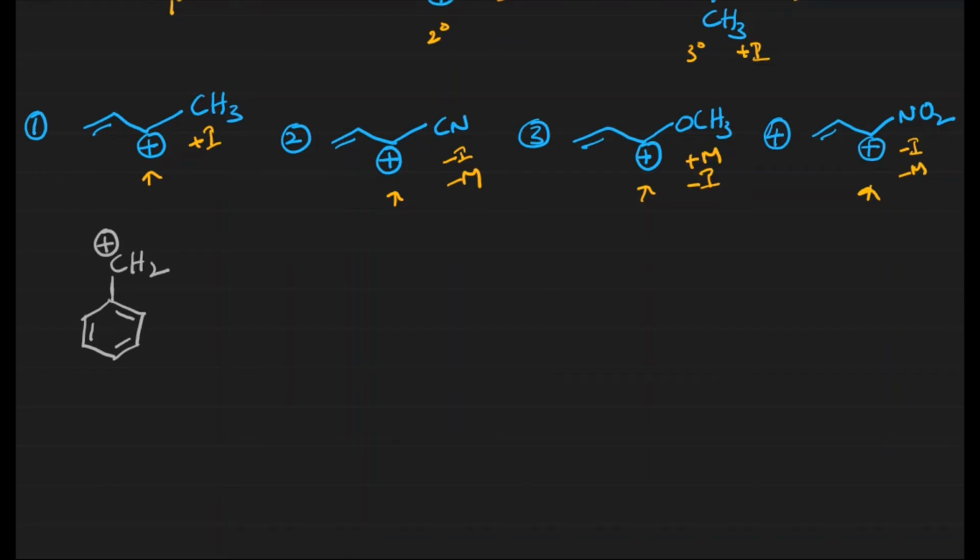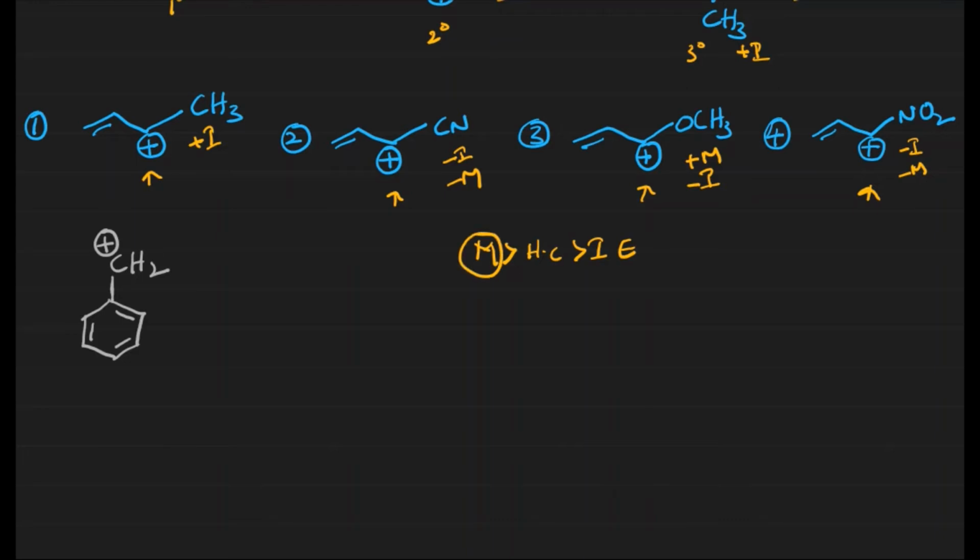Okay, now what is the stability order? Generally we can see inductive effect and mesomeric effect together, right? Whenever these two effects exist together, what do we have to consider? Mesomeric effect is always the first consideration, followed by hyperconjugation, followed by inductive effect. Based on this, we can see the mesomeric effect in the second case.